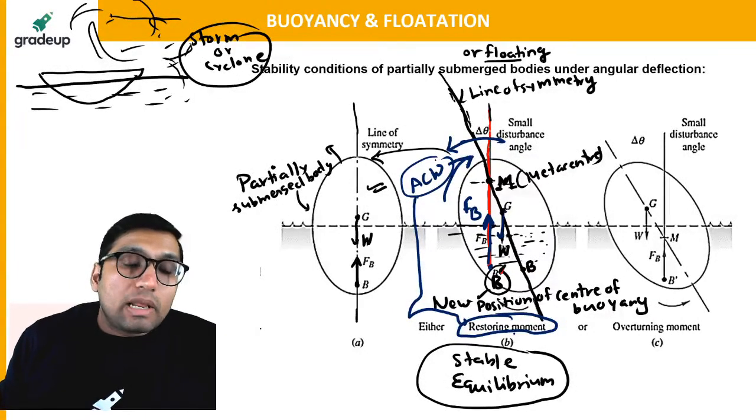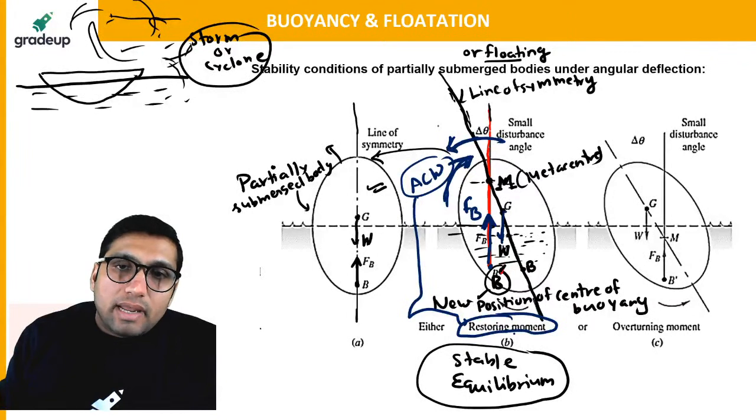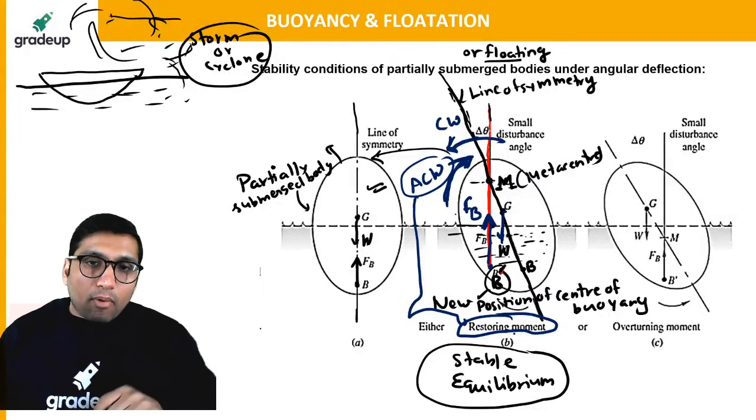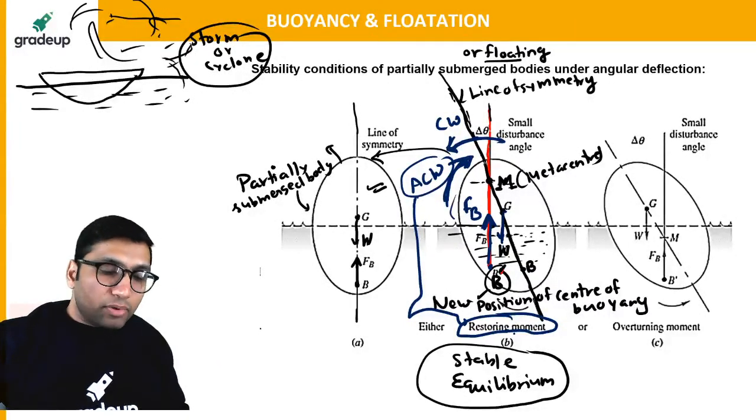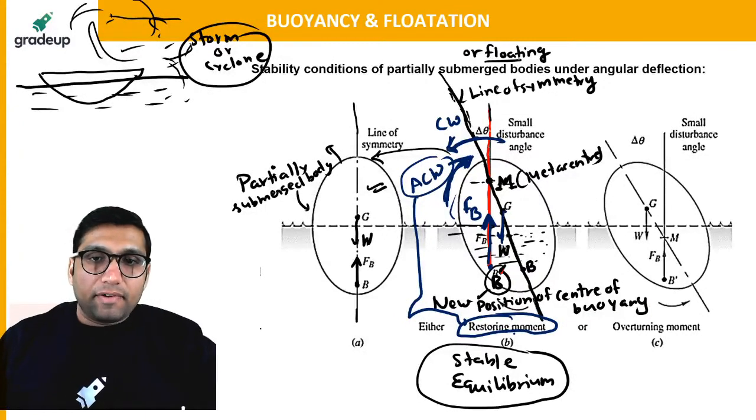Why is it called a restoring moment? These two forces, the force of buoyancy and the weight at the center of gravity, will be forming an anti-clockwise moment, and the displacement was in this direction. So because of displacement, the moment was in this direction. This was a clockwise moment to the body. There will be an anti-clockwise moment formed, and because of that, the body will come back to the initial position. Okay, clear everyone?